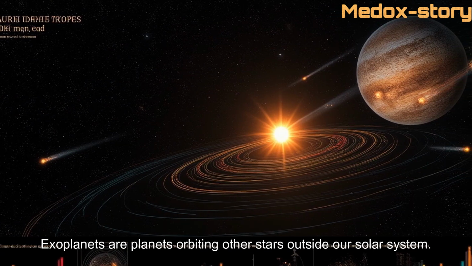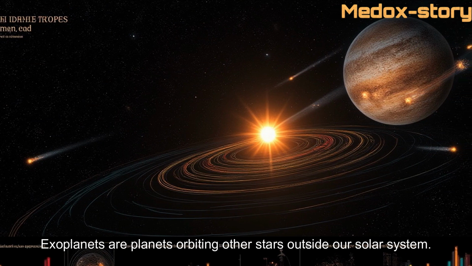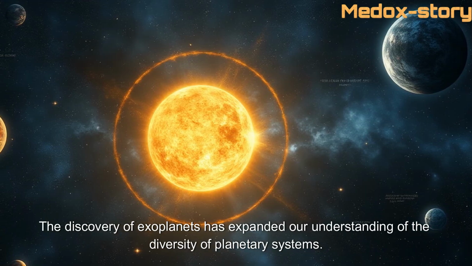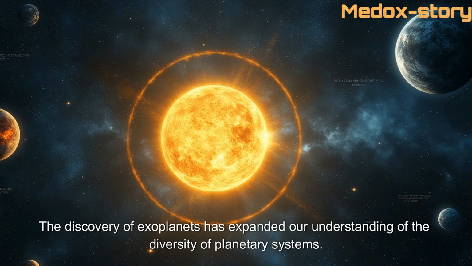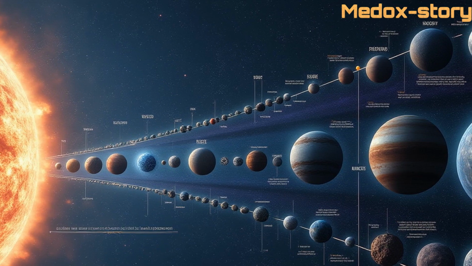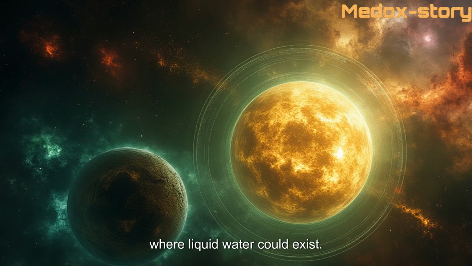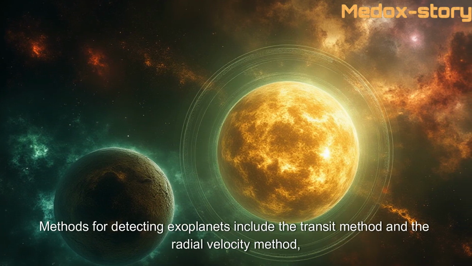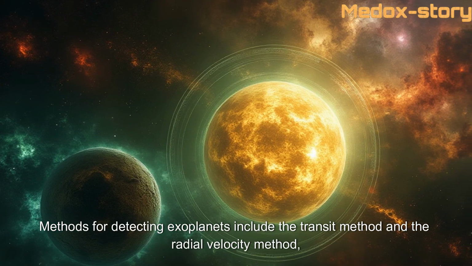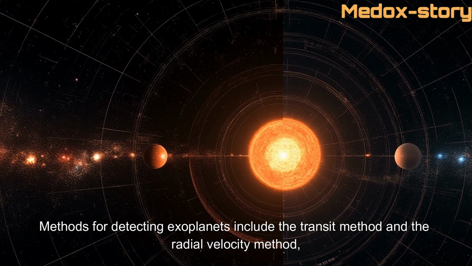Exoplanets are planets orbiting other stars outside our solar system. The discovery of exoplanets has expanded our understanding of the diversity of planetary systems. The search for exoplanets often focuses on the habitable zone, where liquid water could exist. Methods for detecting exoplanets include the transit method and the radial velocity method.